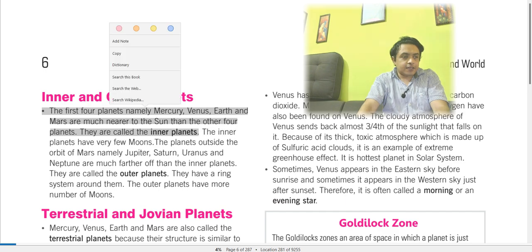These are called inner planets, and the inner planets have very few moons. So Mercury, Venus, Earth, and Mars have very few moons.